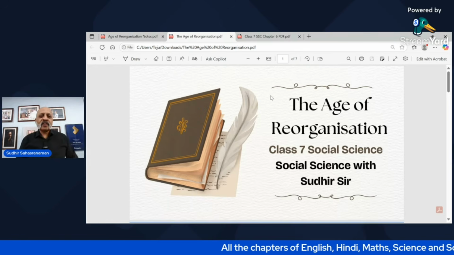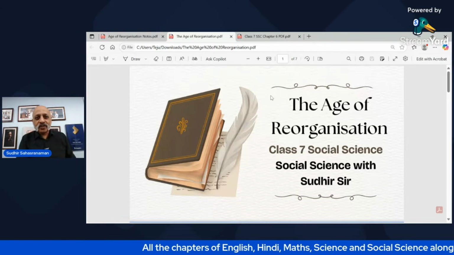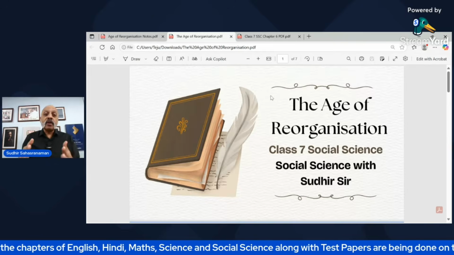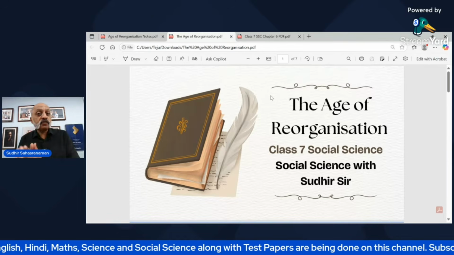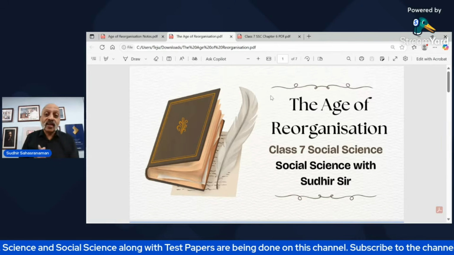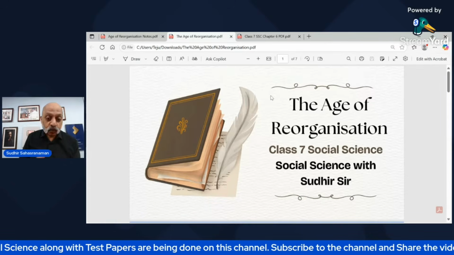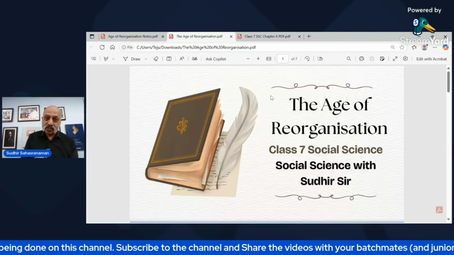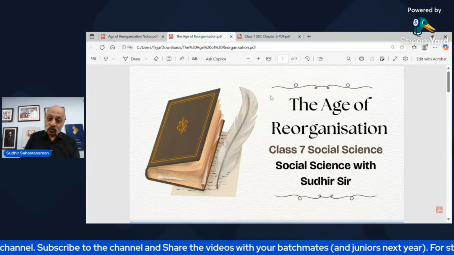Hello, Namaskar, Vanakkam. I'm extremely delighted to meet all of you with this particular chapter, which is the Age of Reorganization. This is from the Class 7 Social Science NCERT textbook, Exploring Society. So let's get started with the first part of this chapter.